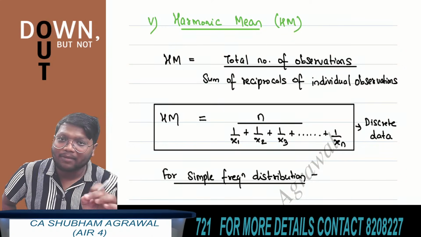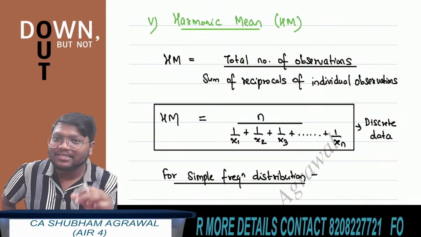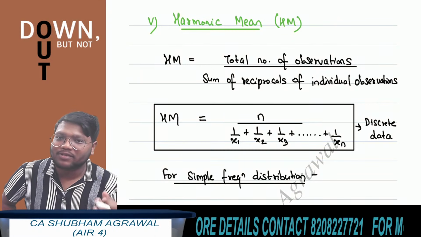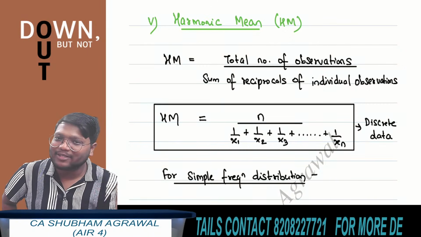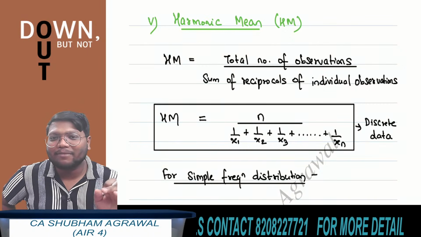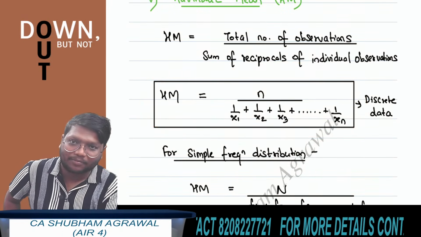In the numerator, what will come? Number of observations, which is denoted by n. And what will come in the denominator? Sum of reciprocals of individual observations. How to write this in notations? 1 upon x1 plus 1 upon x2 plus 1 upon x3 and so on, or you can write it as summation of 1 by xi. This is the formula to find harmonic mean.